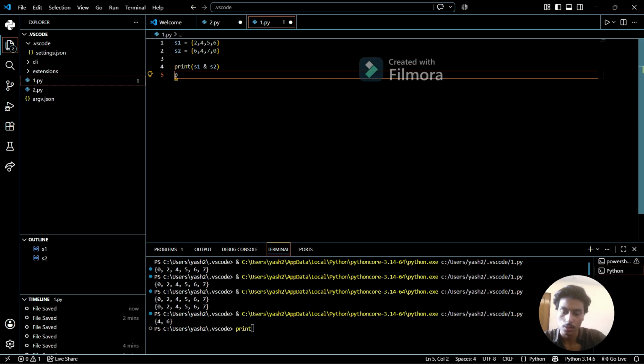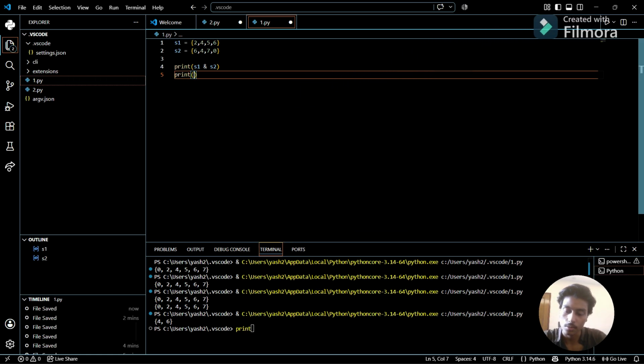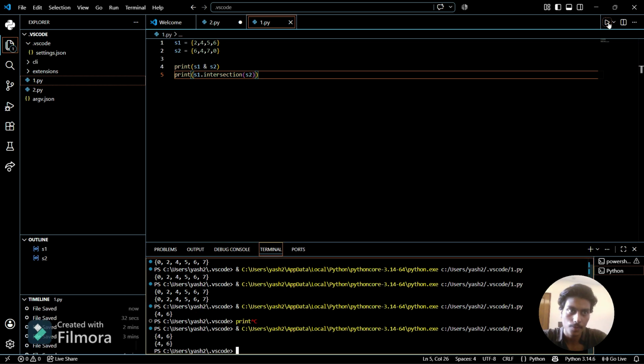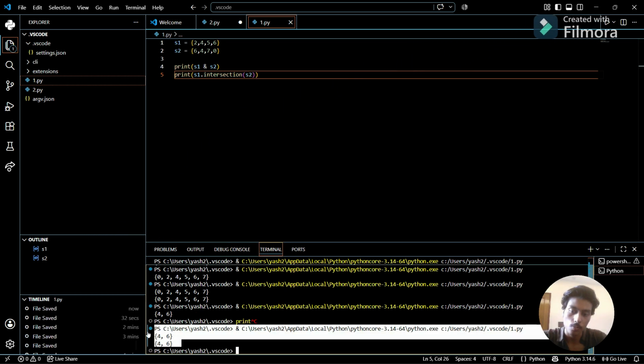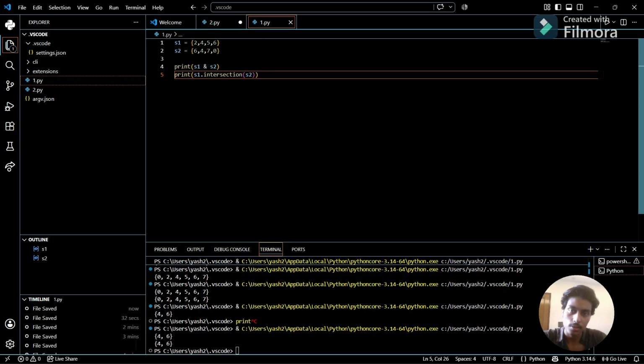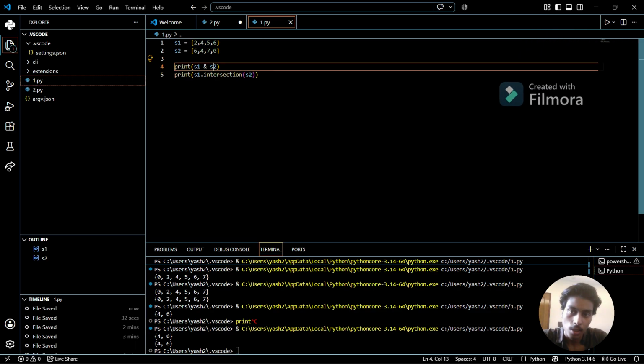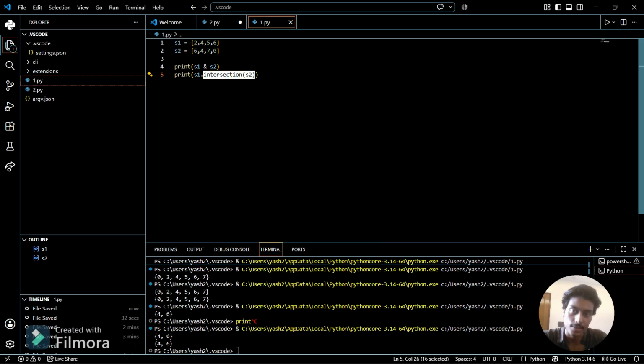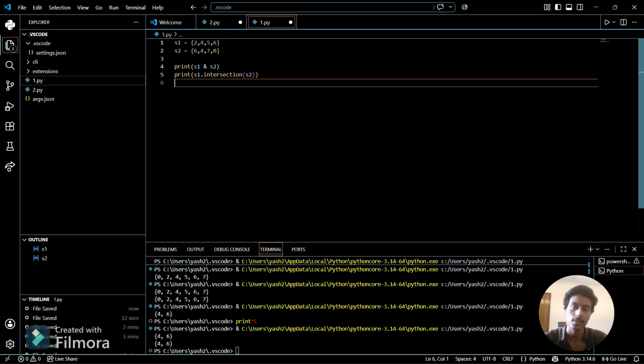Also I can use one more thing. This is one more method with the help of which we can do it. Intersection of s2, so you can see now the output is the same. So they both are the same things, we just have two methods for intersection. We can use this AND operator here, or we can write simply intersection also. So these both are the same things.